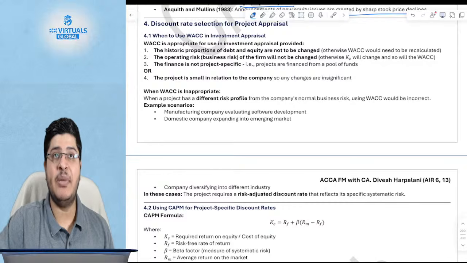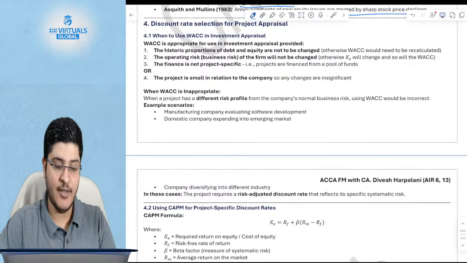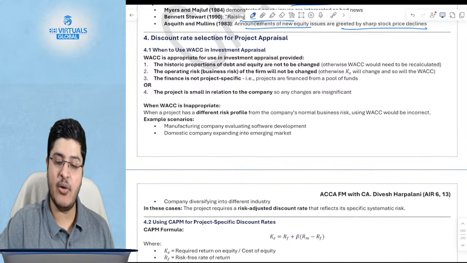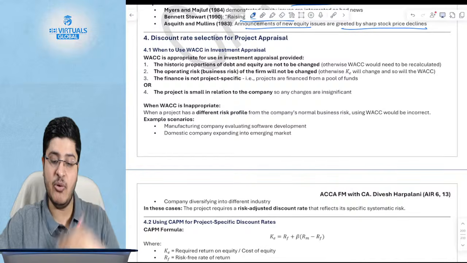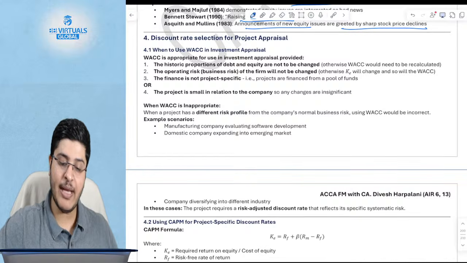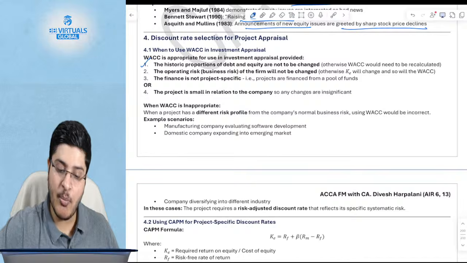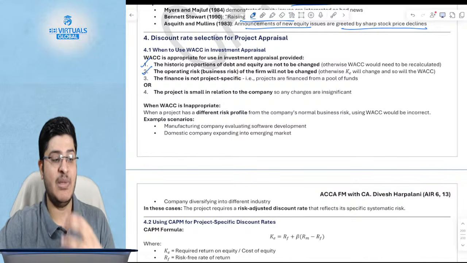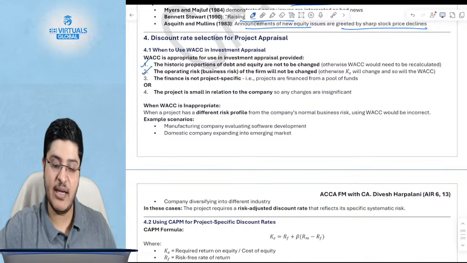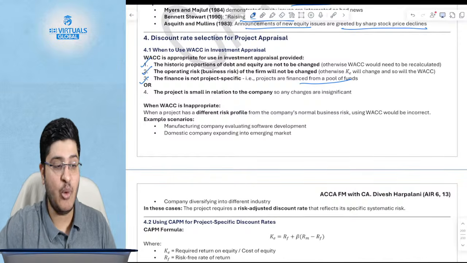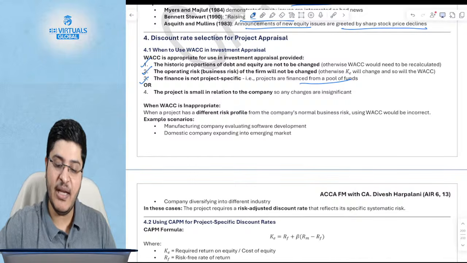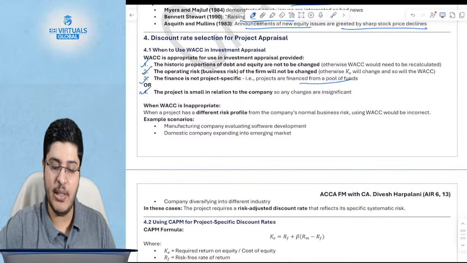So the next topic is the discount rate. What is the discount rate that you use for project appraisal? Part of it we already studied in the previous chapter: you should keep using the WACC if your capital structure has not changed, your operating risk has not changed, which means your business line is the same as before. Also, the finance is not specific to that project, you are financing from a pool of funds, and finally the project is small in relation to the company.